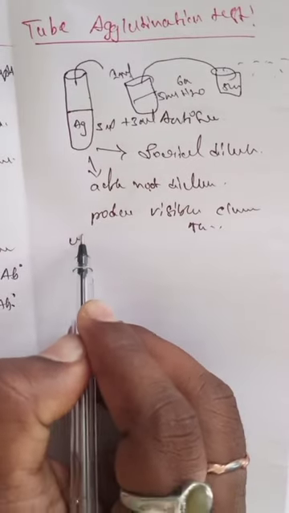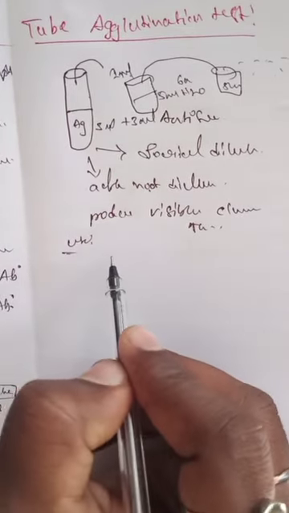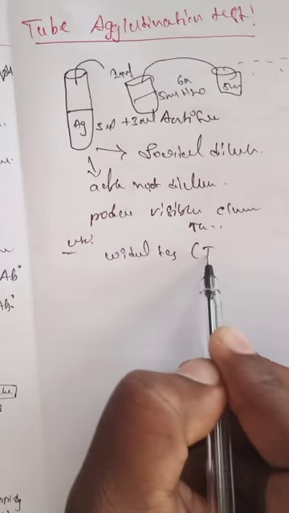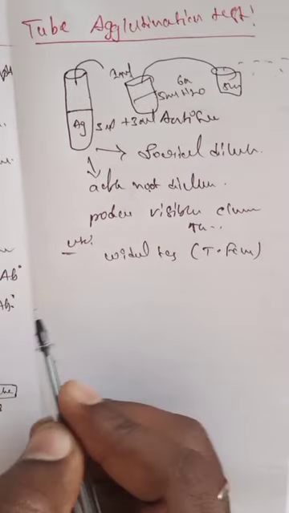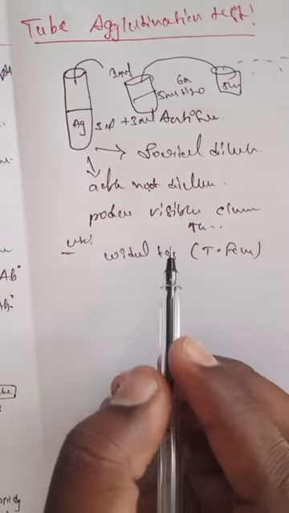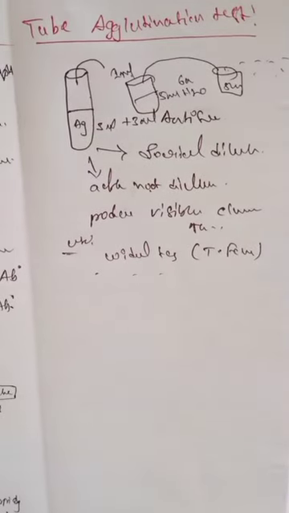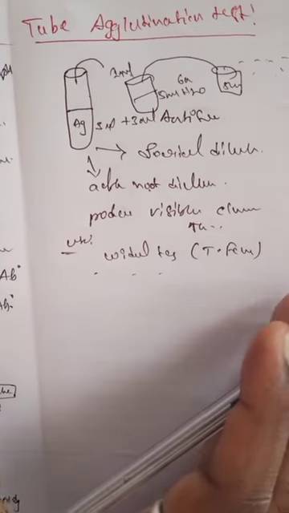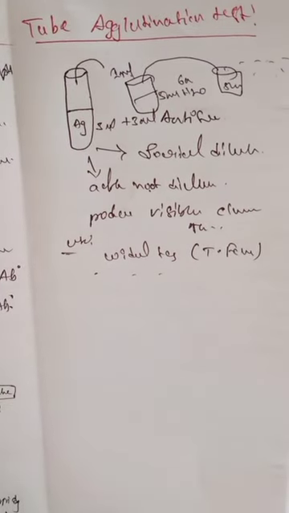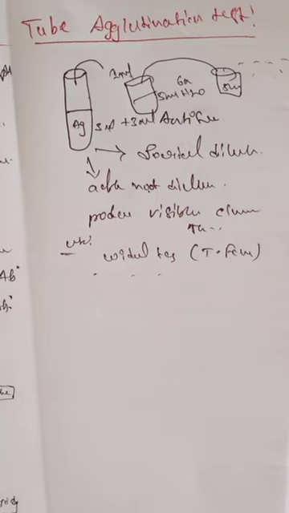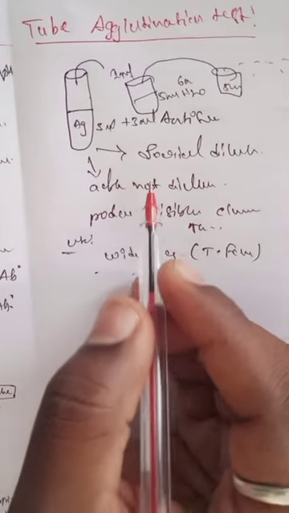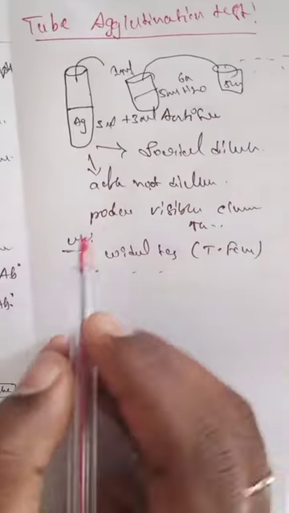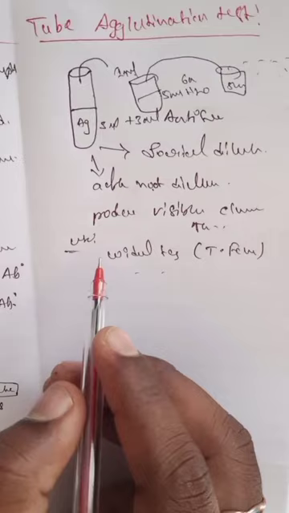So what is the use of this test? It is used for the Widal test. Widal test means determination of typhoid fever. And the next one, etcetera, is determined using the tube test. So this is about the agglutination reaction. The agglutination reaction is involved in different types of determination tests. And the next one is the complement fixation test.